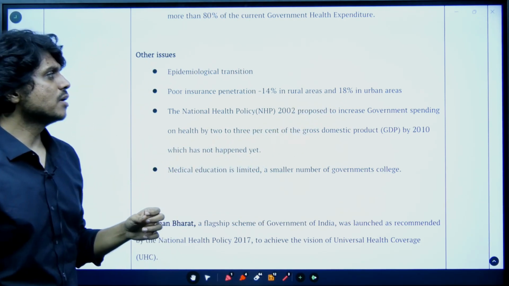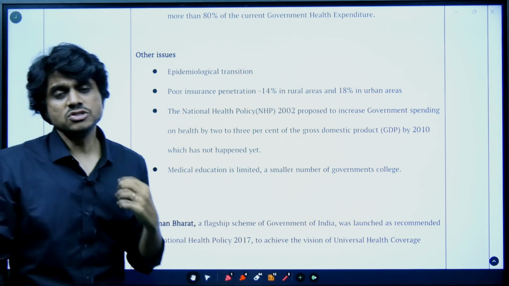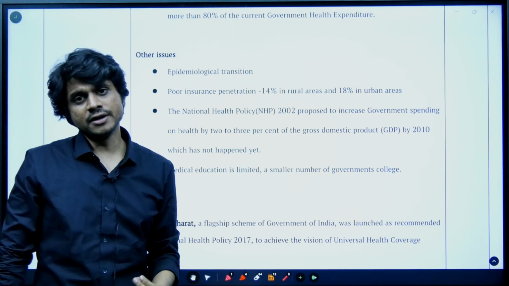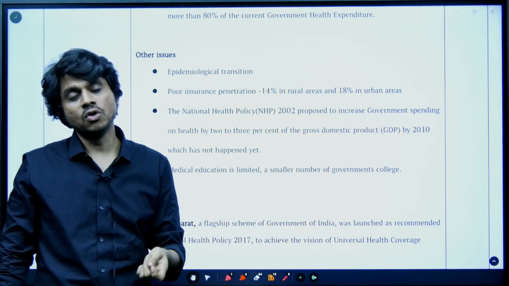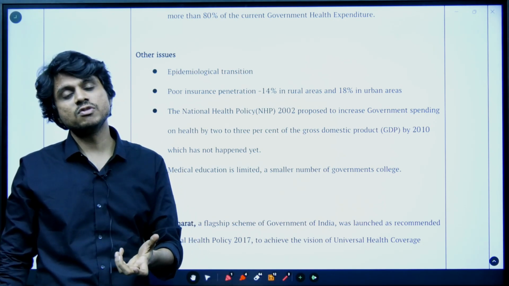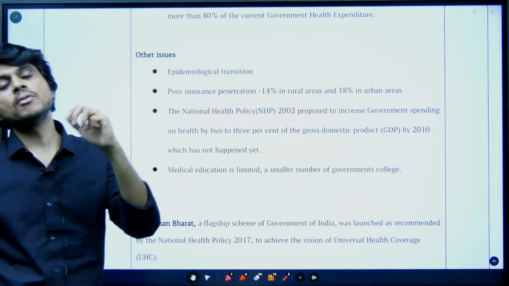It is very important for people to take insurance. When you are young, the premium cost would be low. When you are disease free, the premium cost will be low. As your age grows, the premium cost will be high.